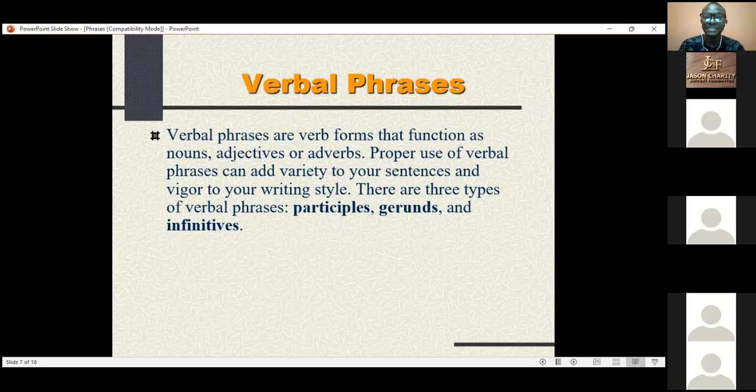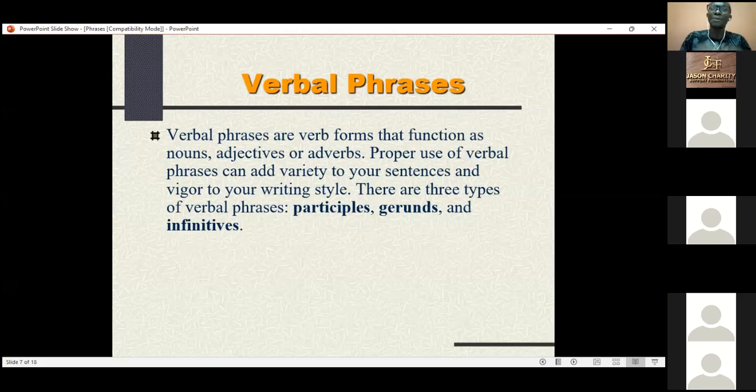Those three verbs can no longer be verb because they are more than one. They become what? Verbal phrase. Okay? So the important thing is that a verbal phrase is a phrase that has more than one verb.